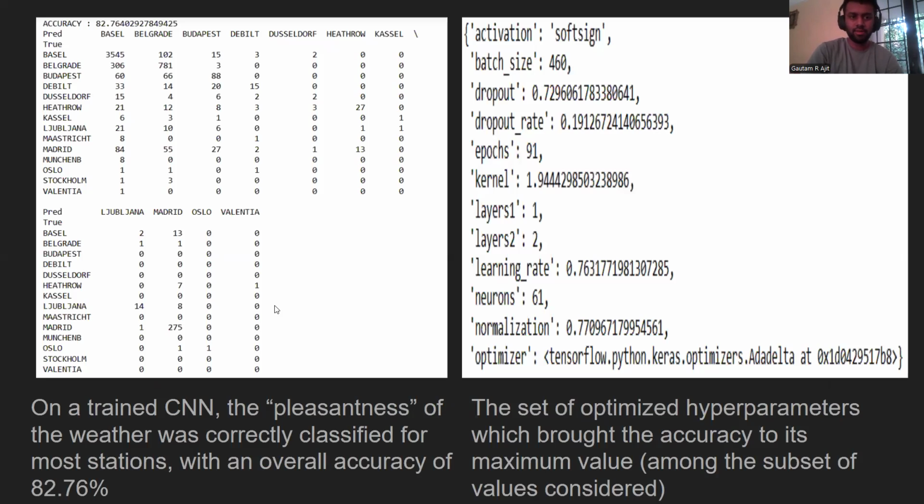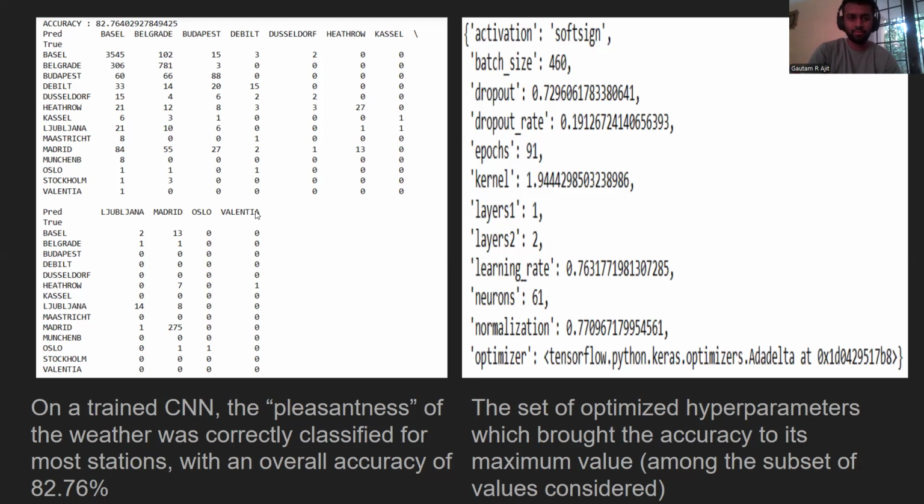This is another result of an experiment run on a CNN model. On a trained CNN model, there were two labels: whether the weather was pleasant or not. The pleasantness of the weather was correctly classified for most of these 15 stations, which brought an overall accuracy of 82.76%. And on the right side, we can see the set of optimized hyperparameters, which brought out the best out of these models.